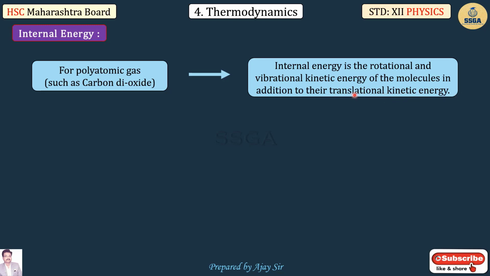So here we have to consider all three components: translational, rotational and vibrational kinetic energy. Combined, these are called the internal energy of a polyatomic gas.